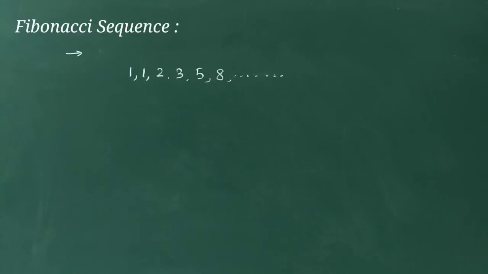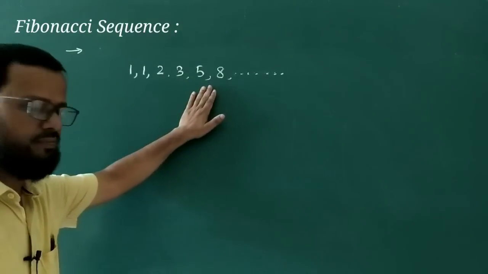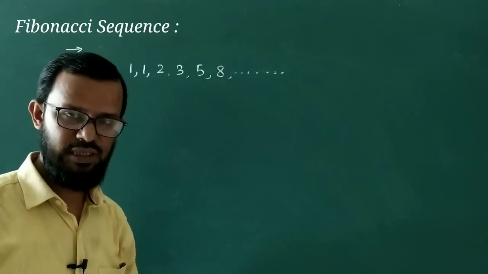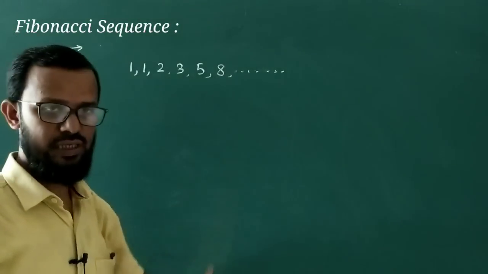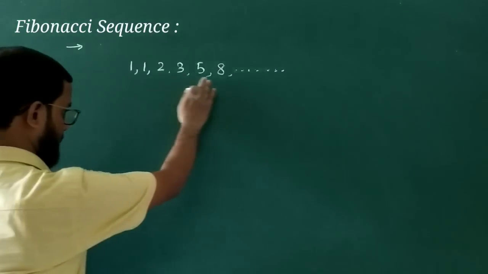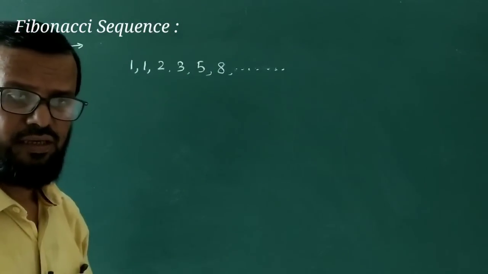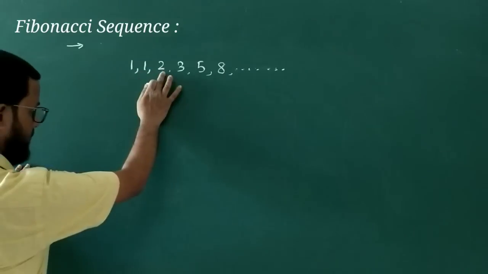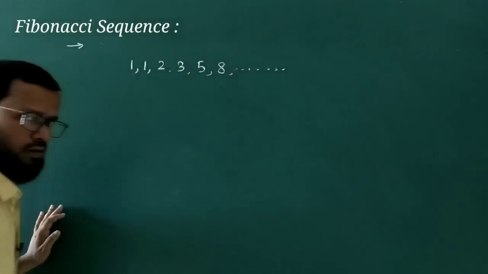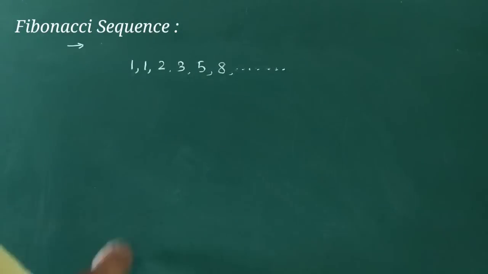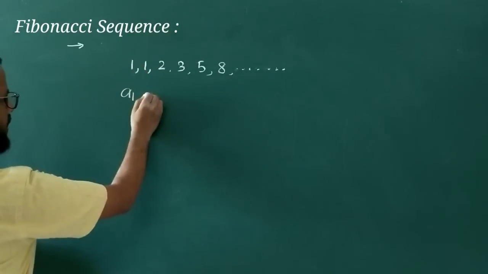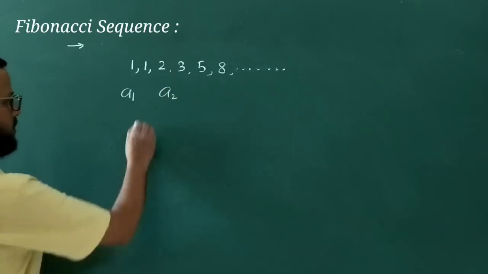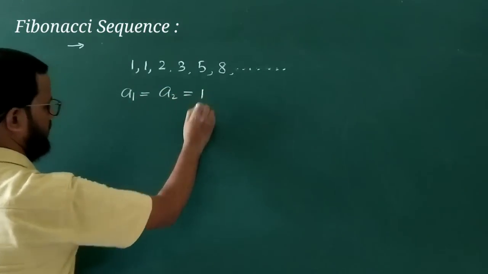I have written few numbers, first one, then second one, then 2 3 5 8. You have seen that these particular numbers have no visible pattern. इसमें कोई एक specific pattern observe नहीं कर पा रहा हो या दिखाई नहीं दे रहा है, okay. These numbers are not following any particular specific pattern, okay, but we can make relation among them, okay. This is called first term, this is second term, this is third, this is fourth, fifth, sixth, in this way go on, okay. Now see, first term is suppose a1. Here a1 is equal to 1 and second term is a2, both are 1, so a1 is equal to a2 is equal to what, 1, okay.